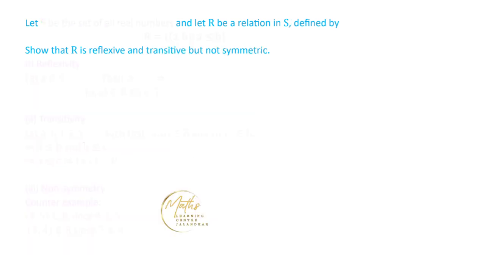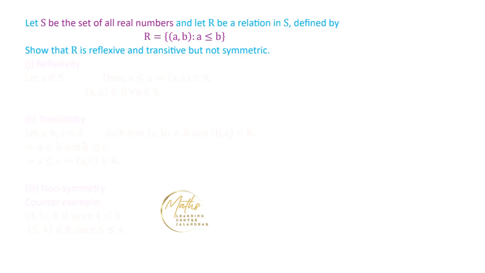Now the next question we have is: let S be the set of all real numbers and R be a relation in S defined like this: R is the set of pairs A and B, where A and B are related if A is less than equal to B. We have to prove that this relation is reflexive, transitive, but not symmetric.